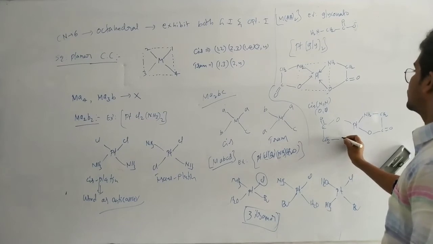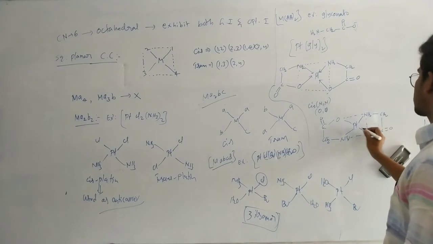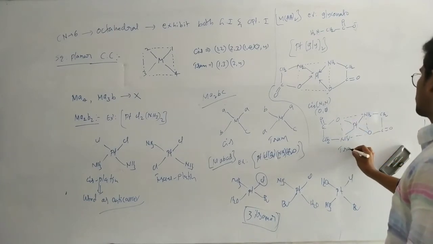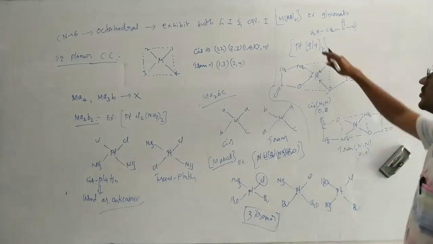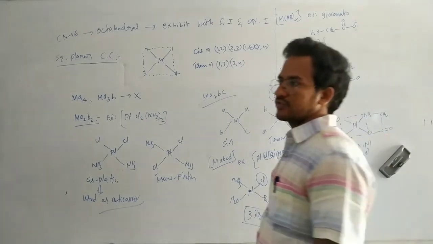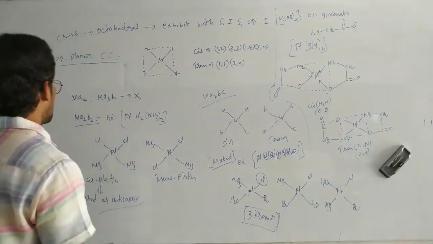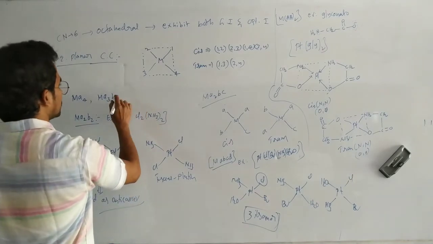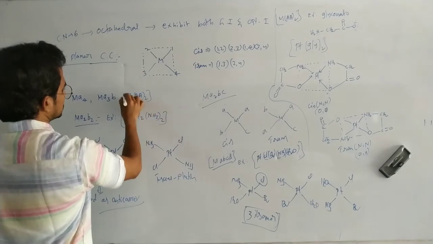Here CH2, here NH2. Here in this case, trans. This is the trans isomer. Nitrogen, nitrogen trans, oxygen, oxygen trans. Okay, so this one also exhibits geometrical isomerism. MAB twice. And next, one more complex compound, that is MAA twice.